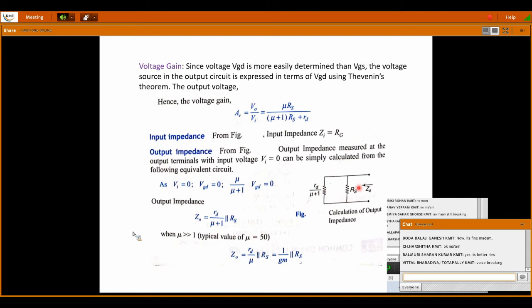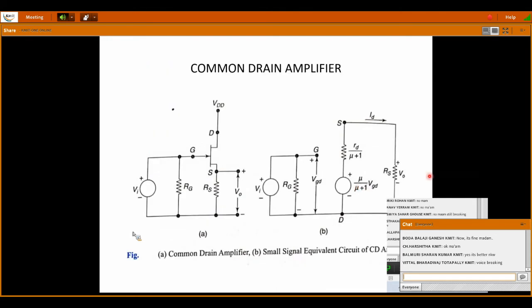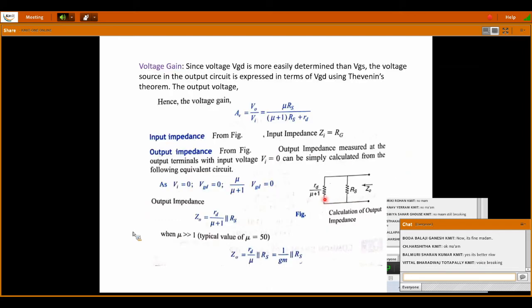So Rd by mu plus 1 is in parallel with the source resistor. Both these resistances are taken and the equivalent resistance will be calculated. Therefore output impedance Z0 is equal to Rd by mu plus 1 parallel with Rs. Now when mu is far greater than 1, typical value of mu is generally taken as 50, it is a constant.